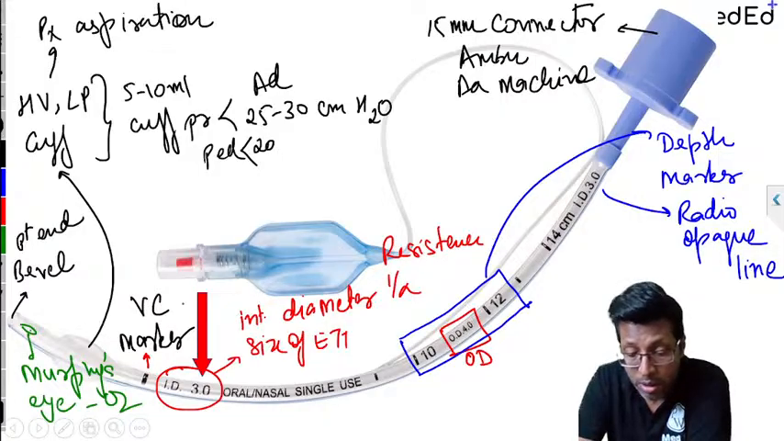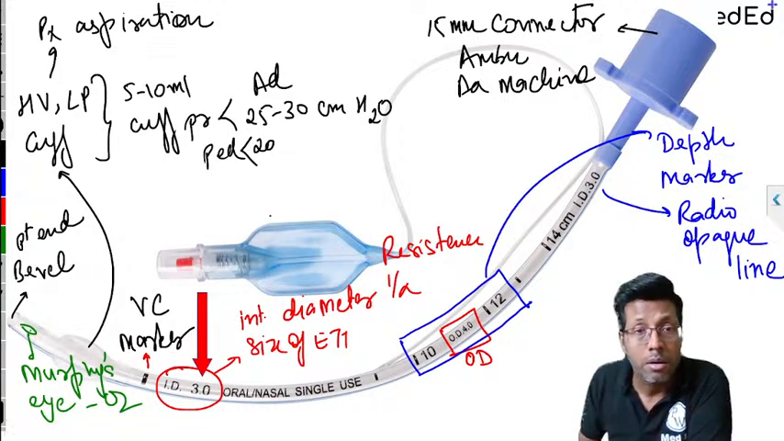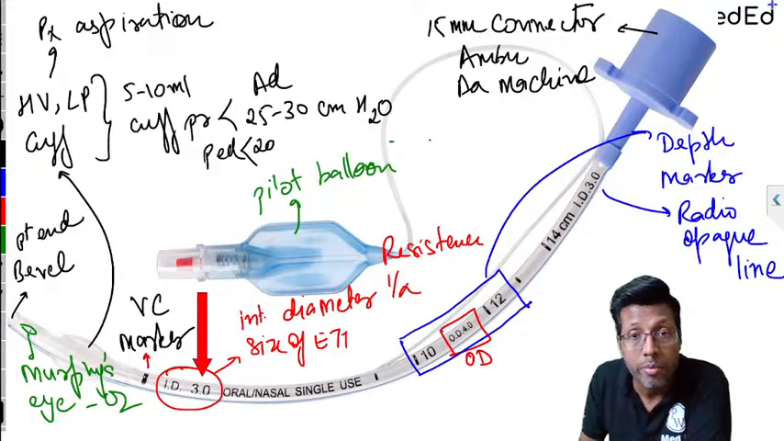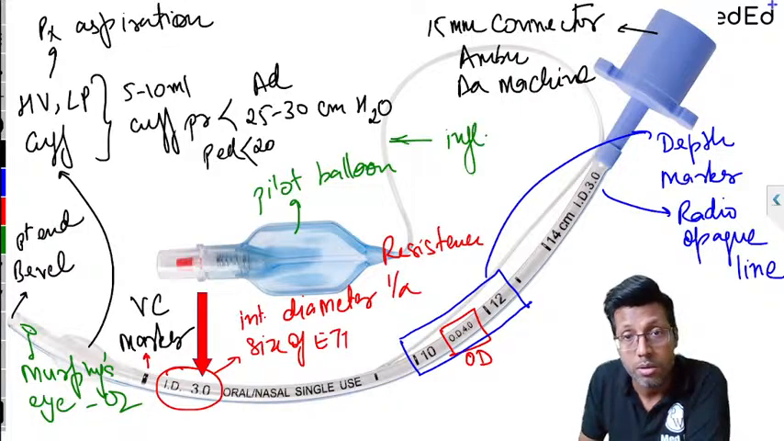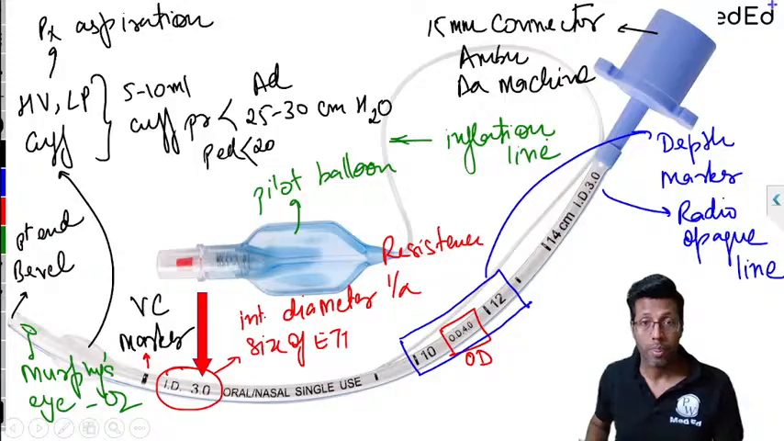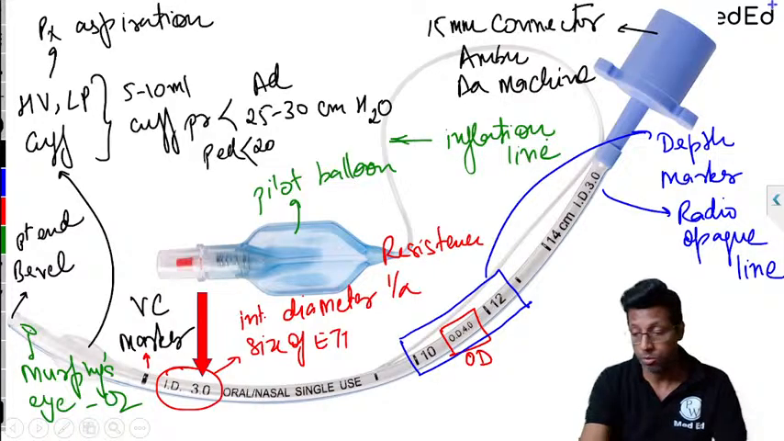Thumbs up, guys. Everyone okay? So that was about the endotracheal tube. We saw all the markings. And this is called the pilot balloon, from where you fill in the air, and it goes through the inflation line. Okay, clear everyone? The air passes through. We've discussed this as well. Here we have the image.